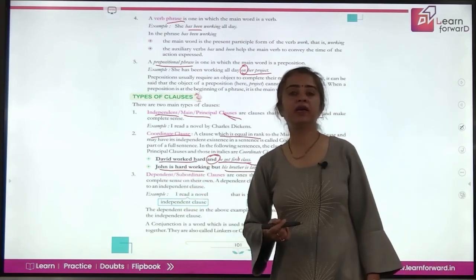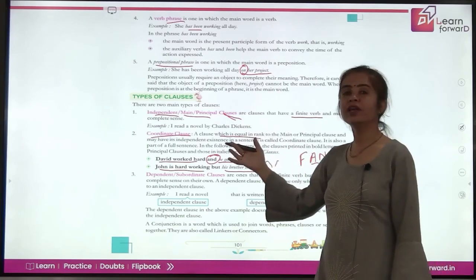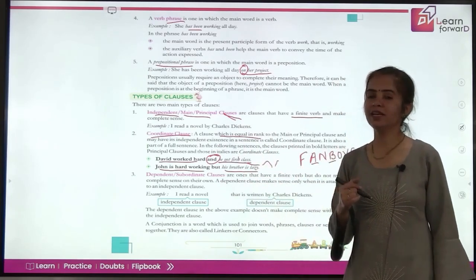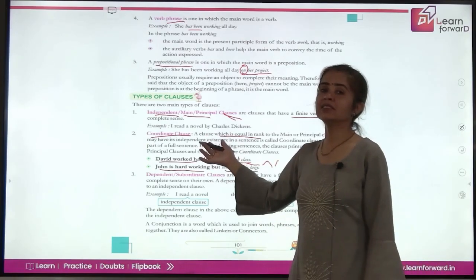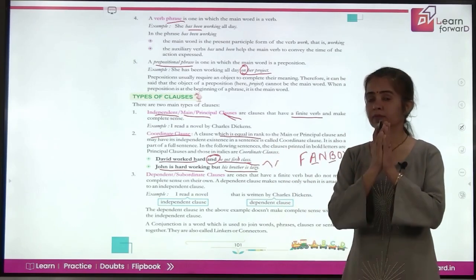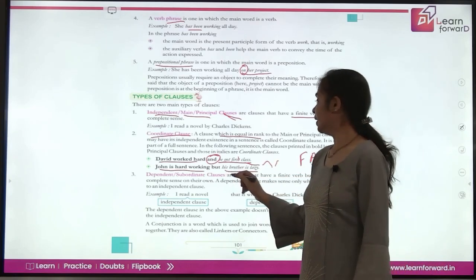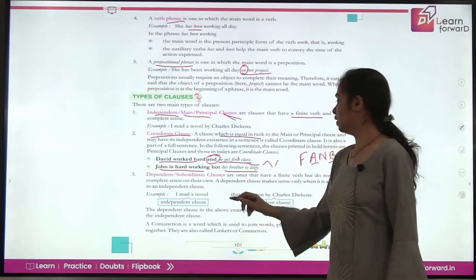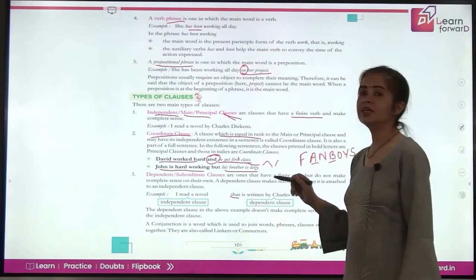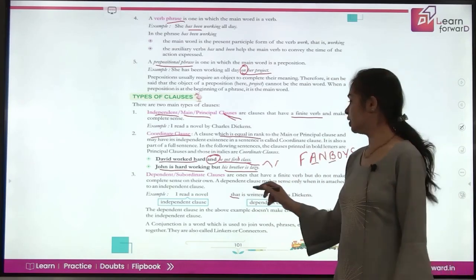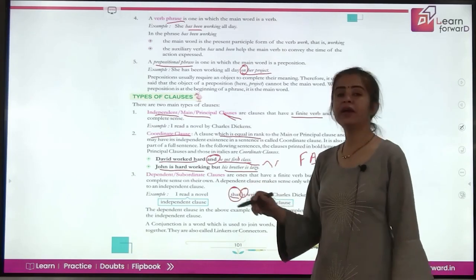Now, what about dependent clauses? They are also called subordinating clauses, and just like here coordinating conjunctions are used, here subordinating conjunctions are used, and they are not so independent as the coordinating clause. So, they are not equal in rank with the principal or the main clause. Like, I read a novel that is written by Charles Dickens. Now, if you read that is written by Charles Dickens, it has a subject, that, which is a pronoun, then it has its own finite verb also.